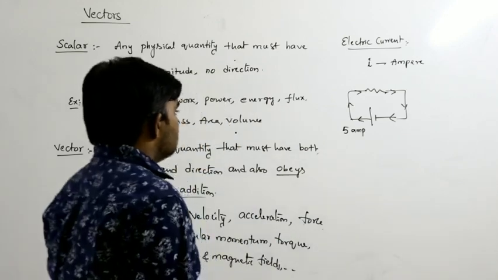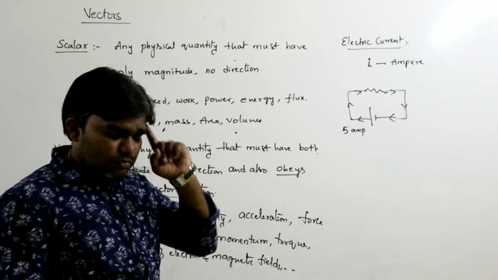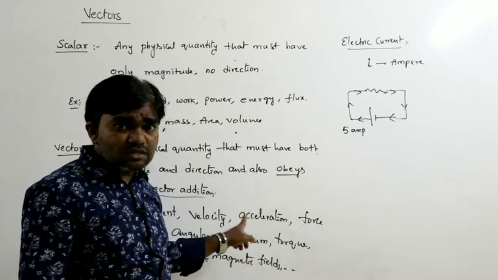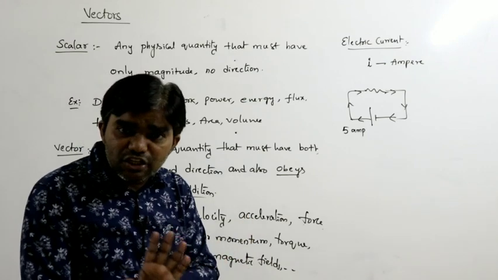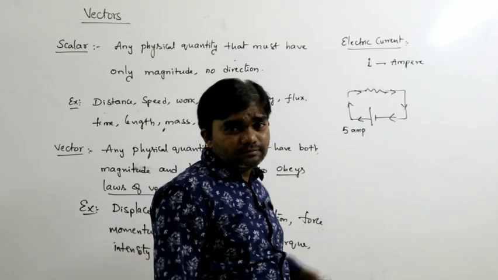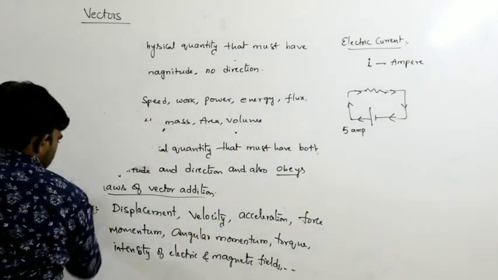A vector must obey the laws of vector addition. It's very important, you must remember. Otherwise, it is not a vector quantity. The best example is electric current. These are the definitions of vector and scalar.